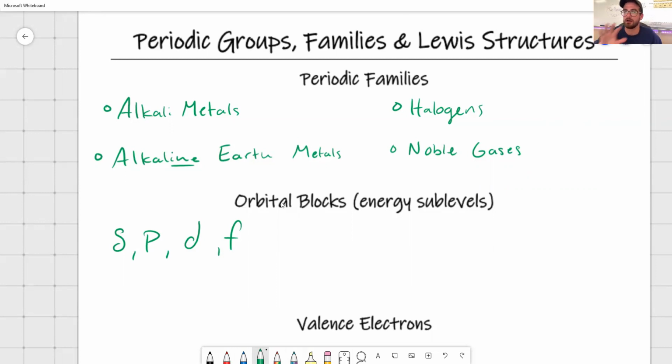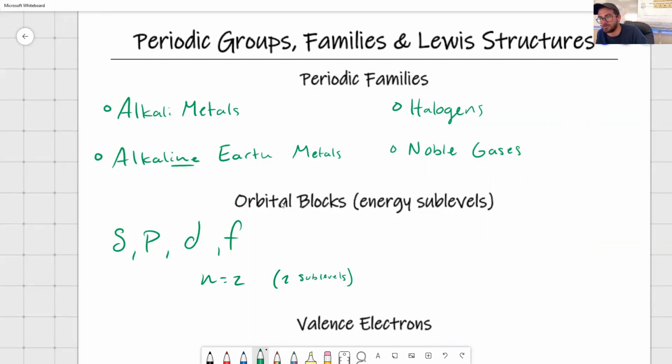I call them energy sublevels because we defined earlier that N equals whatever would be your energy level. And so you can have as many sublevels as is equivalent to your level. What do I mean by that? Well, if you are in the second energy level, you will have 2 sublevels. If you're in the third energy level, you'll have 3 sublevels, etc. Okay, so that's just a little side bit there.